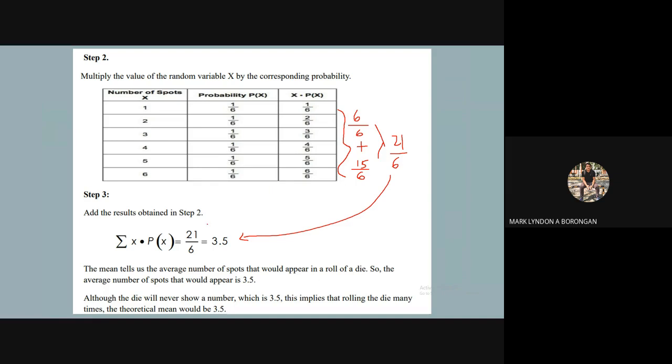Okay? So although the die will never show a number which is 3.5, this implies that when rolling the die many times, the theoretical mean would be 3.5. Ganun naman siya mean because of the probability. Okay, it could be 4, it could be 3, it could be 6, it could be 1, so in between ra nila. So ana na siya ang pasabot sa mean.